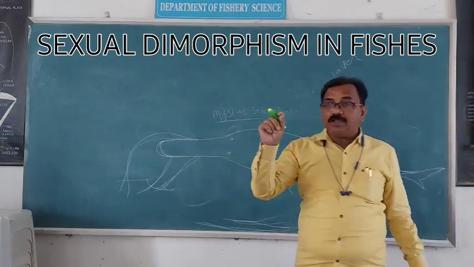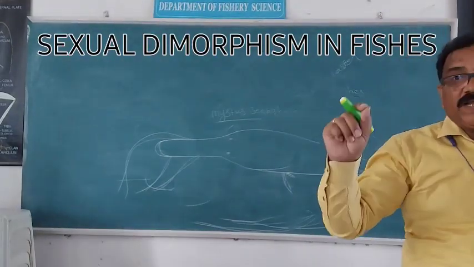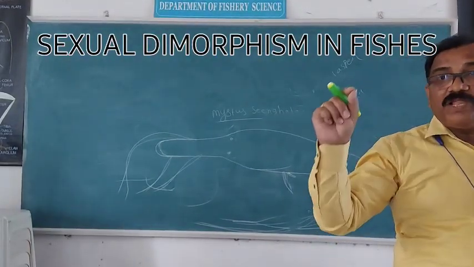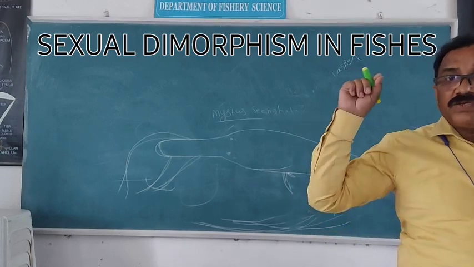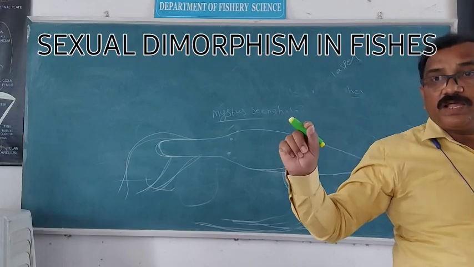a pointed slender conical papilla is present. Such conical papilla is absent in female Mr. Singhala.